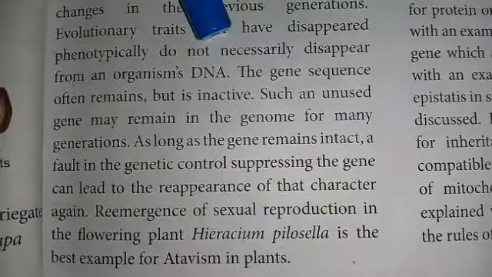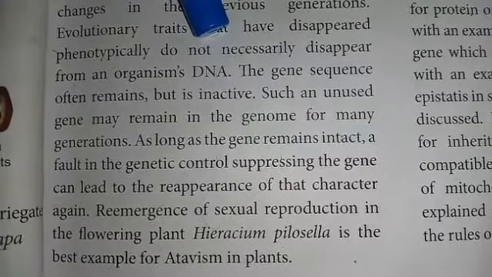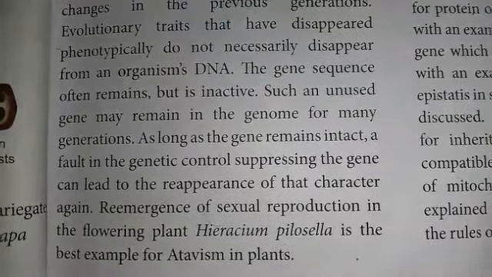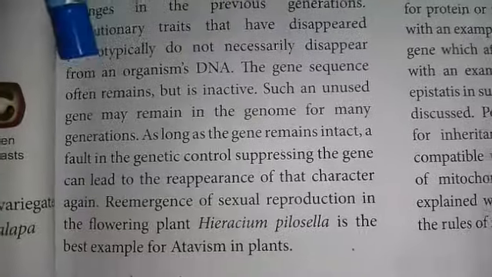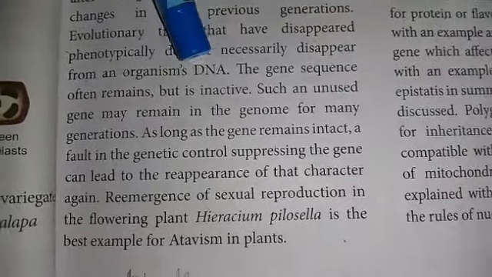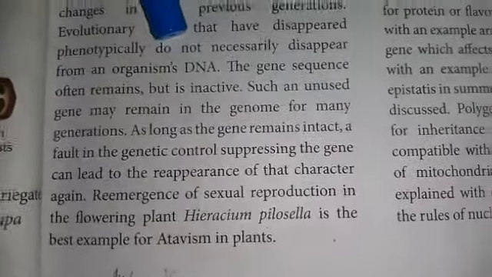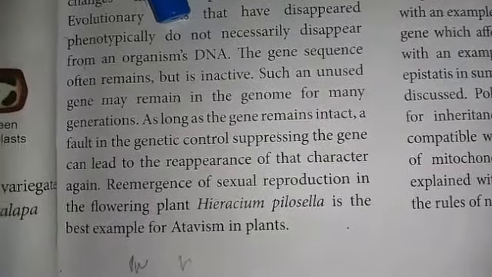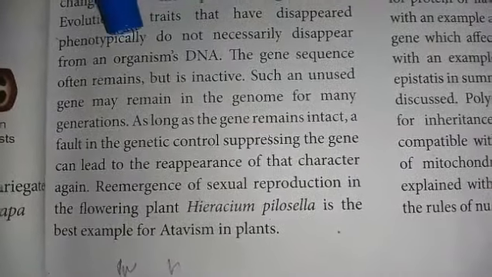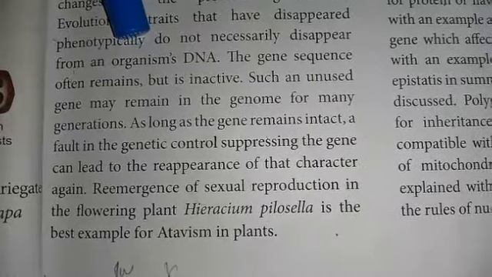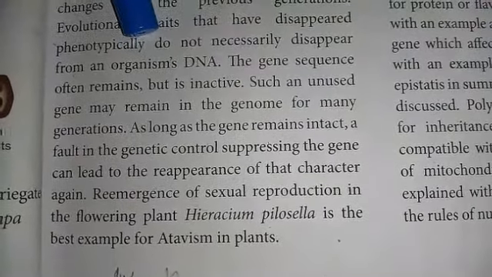Again it reappears after some generations. It is due to atavism. The gene sequence often remains, but it is in an inactive condition. That is, the DNA responsible for some characters often remains in the genes of an organism, but in an inactive condition.